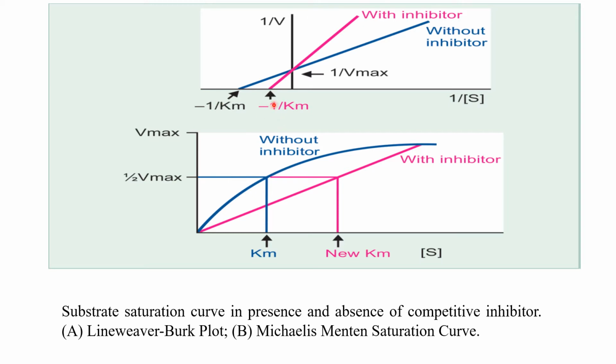And this is less, this is more. So with inhibitor, Km is increased and Vmax is the same. Vmax remains the same because half Vmax is the same here, and here also half Vmax is the same. So this Vmax is the same and Km is increased in the presence of a competitive inhibitor. Km is increased, Vmax remains the same.